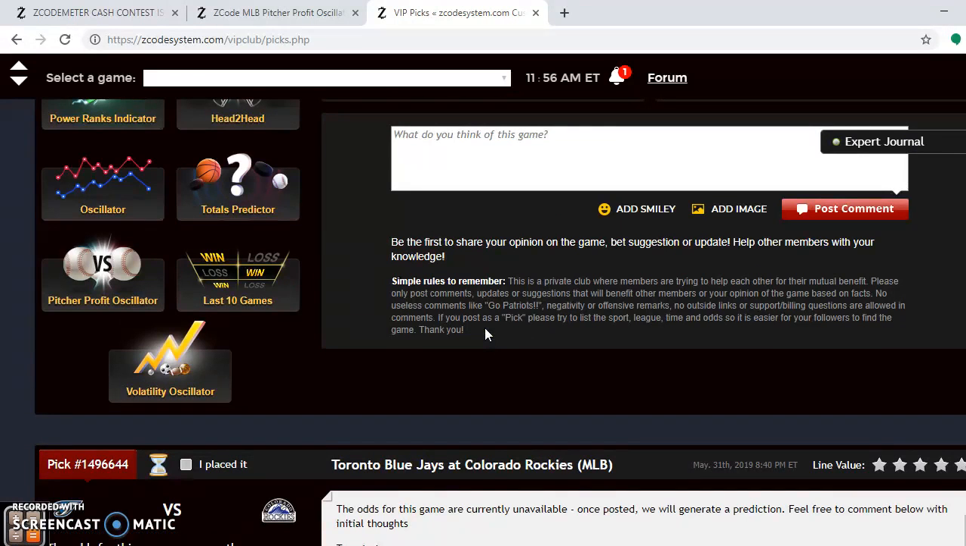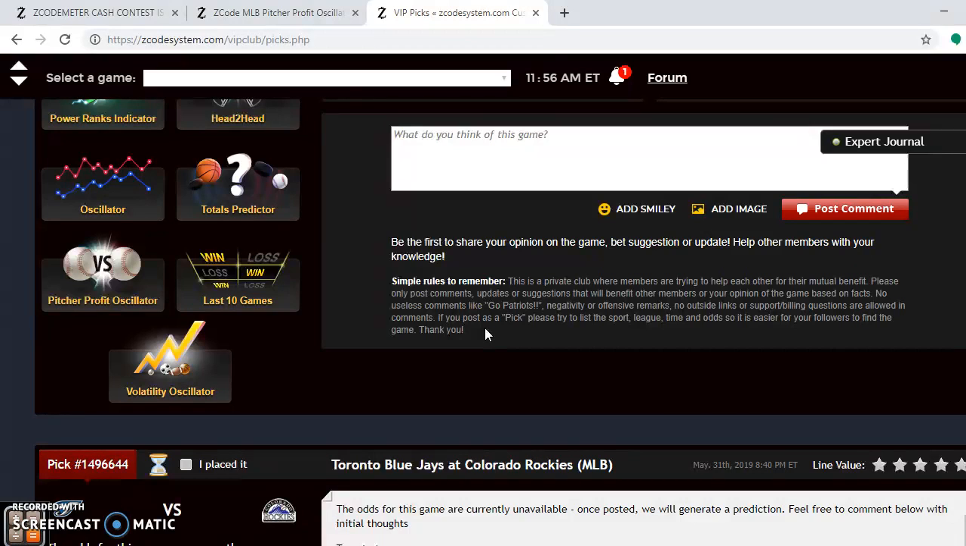As far as the pitching matchups go, as you go to the pitcher profit oscillator, again, you can go there and put the players in yourself. But when I did that, you can see that Yu Darvish is a very bad bet on Friday for the Cubs at minus 1384. But Miles Mikolas, who's starting for the Cardinals, is an excellent bet at plus 815. So go with the Cardinals in that one.